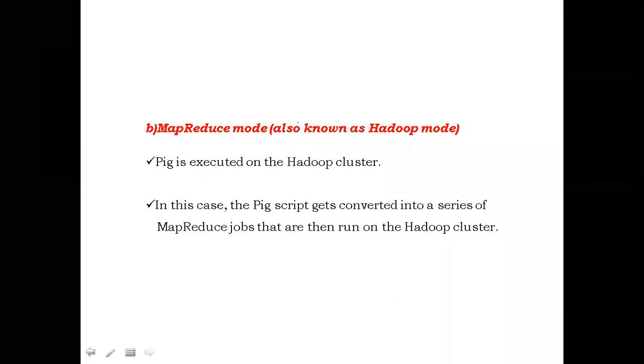If it is successful there, we will use the same pig script on the MapReduce mode, and we try to apply the same pig script on a huge data set. Here, the pig script will be converted into a series of MapReduce jobs, which are then run on the Hadoop cluster. That is the main concept of execution modes of the pig scripts. What are the available execution modes of the pig scripts? Local mode and the distributed mode, or MapReduce mode, or Hadoop mode.